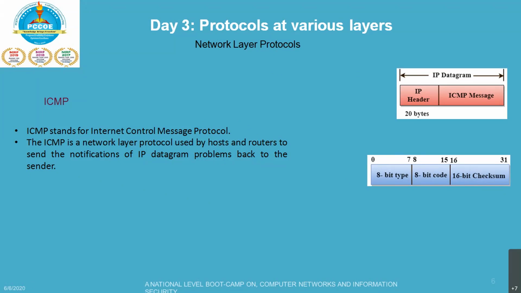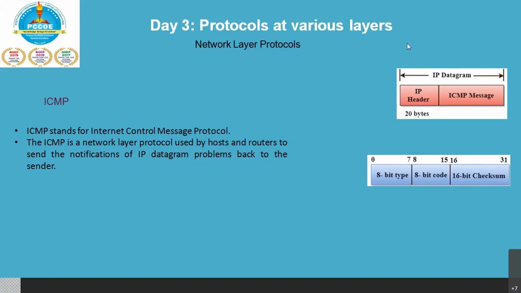So ICMP is a network layer protocol used by hosts and routers to send notifications of IP datagram problems back to the sender. ICMP uses the echo request and reply to check whether the destination is reachable or not.